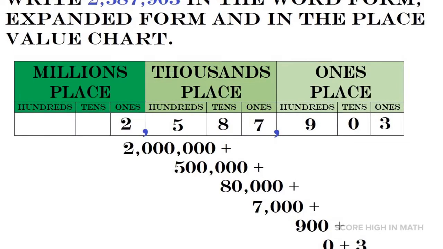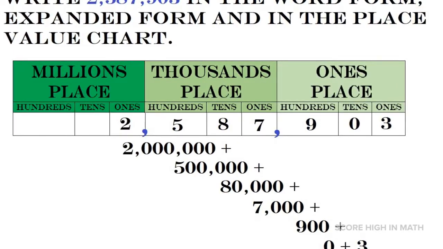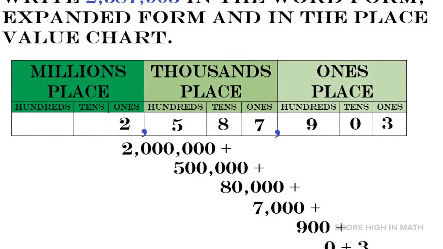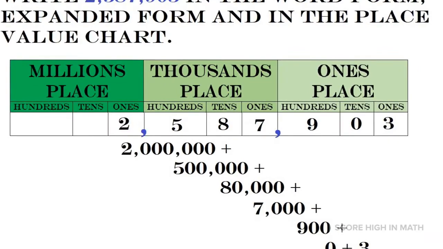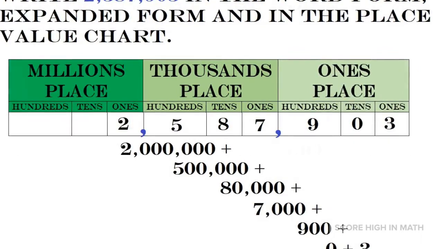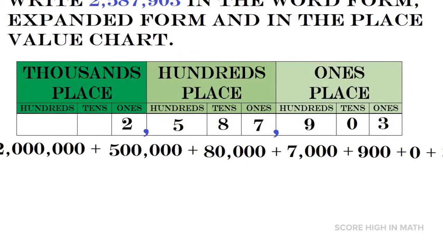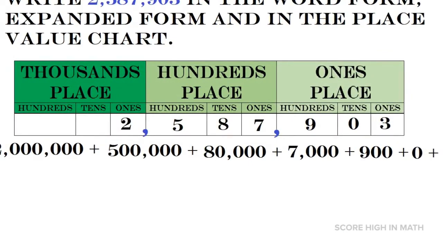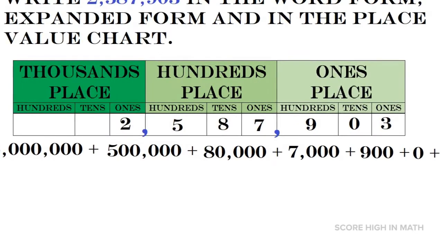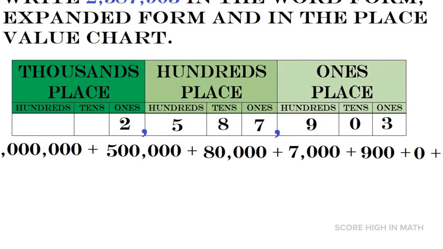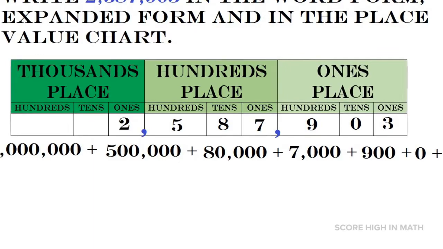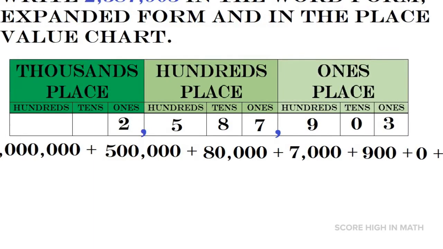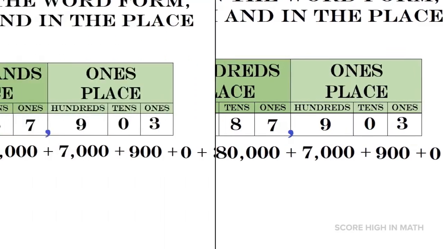So 0 and 0 is the same. So we're just going to add number 3 on the ones place. It is easy, right? Now we are done with the expanded form. We are going to add all of this, and it will give us 2 million plus 500,000 plus 80,000 plus 7,000 plus 900 plus 0 plus 3.